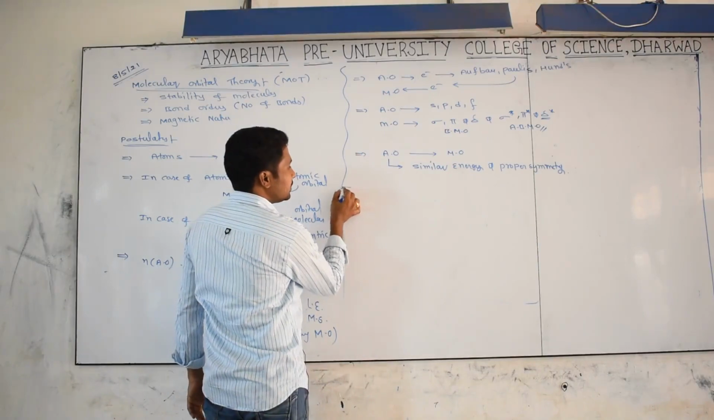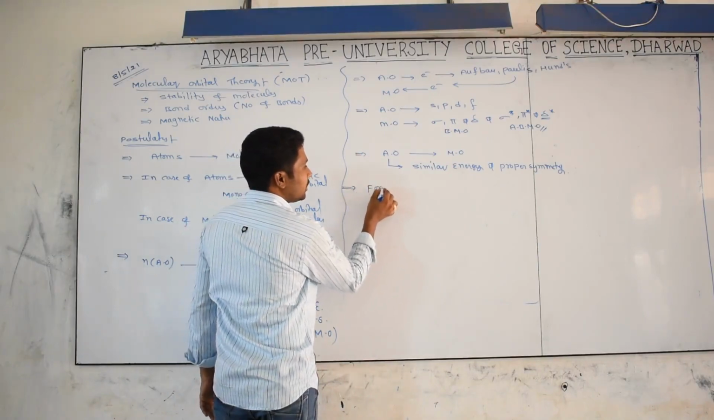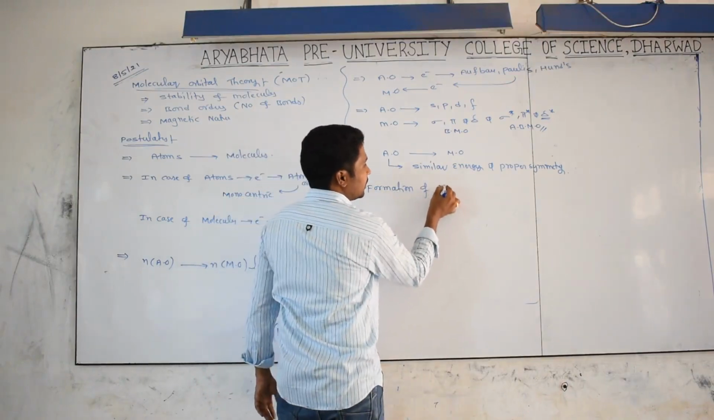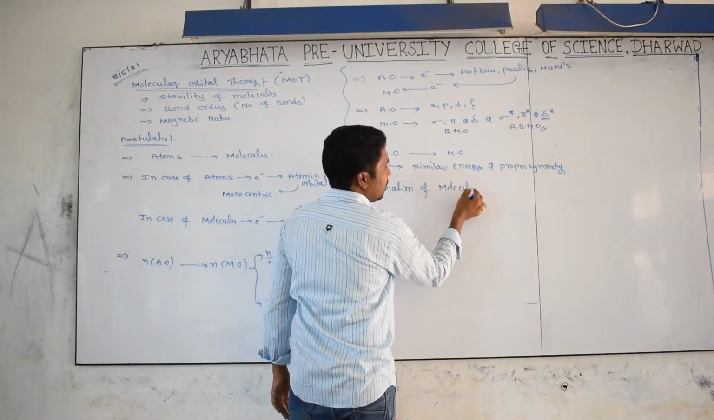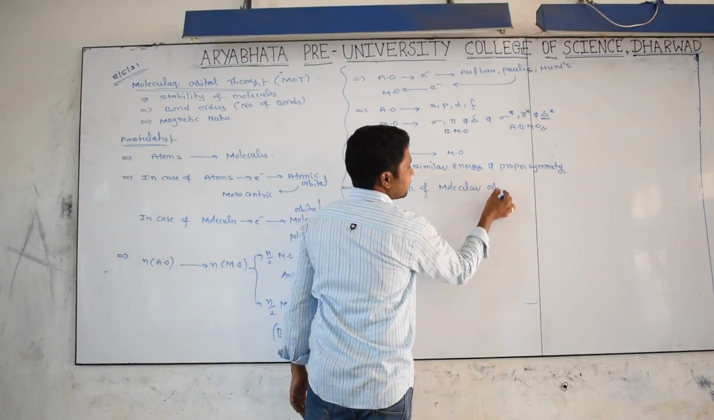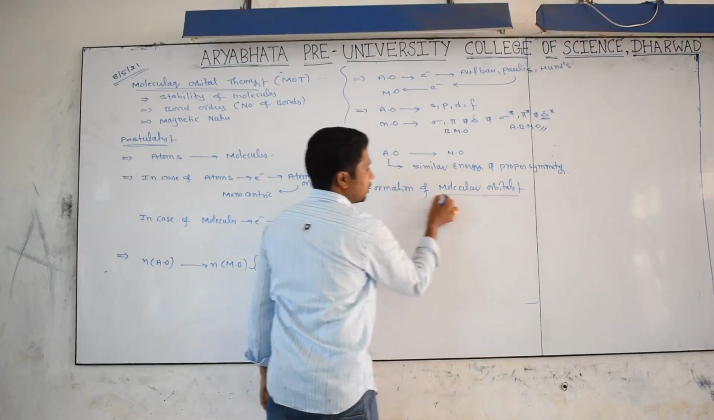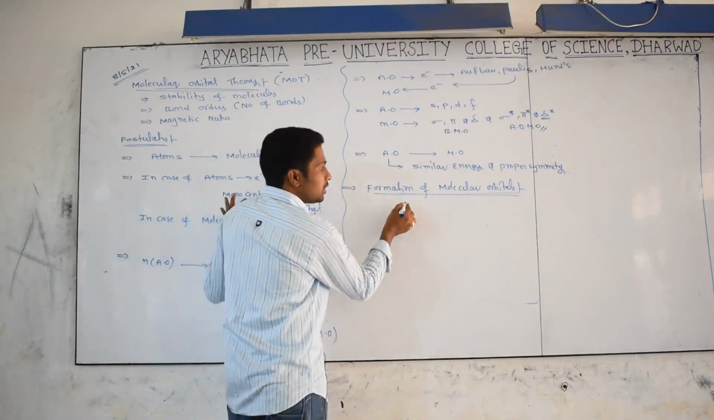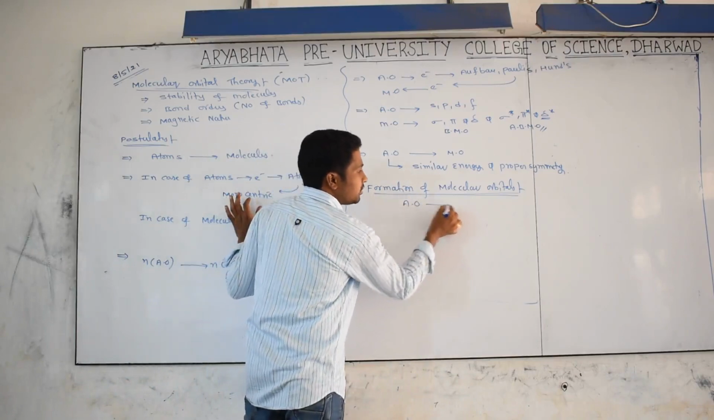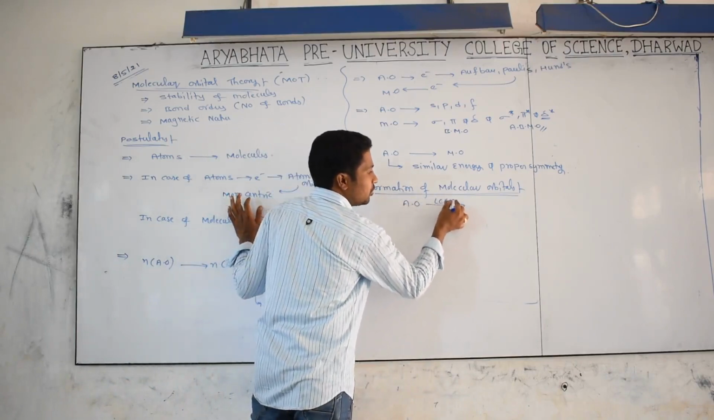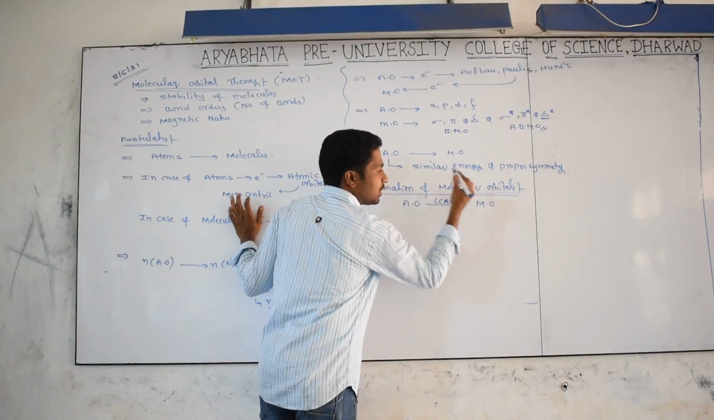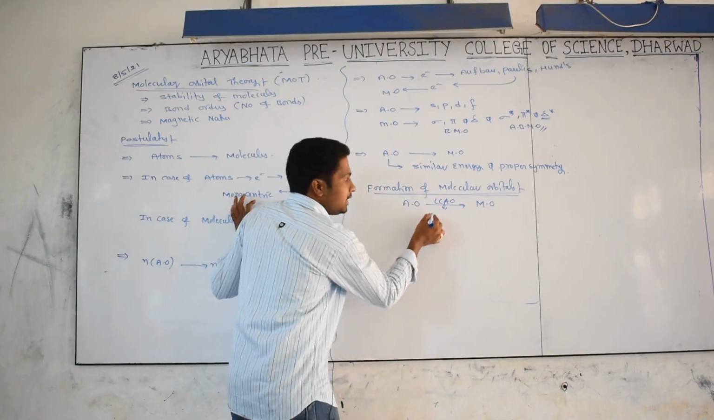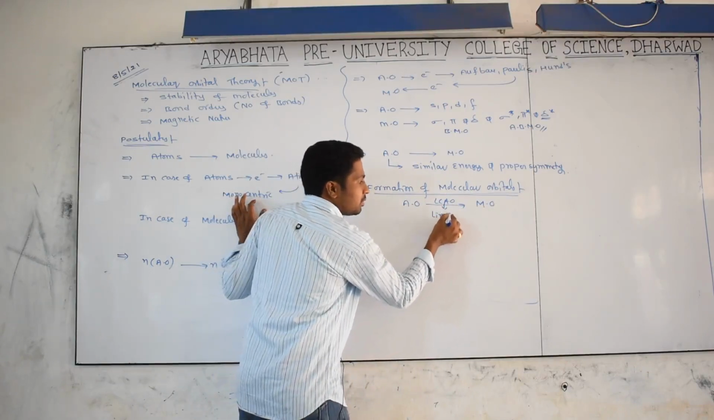Now I will tell you some important things here. Listen carefully. Formation of molecular orbitals. How are molecular orbitals forming? Listen carefully, all of you. It is a nice concept. For formation of the molecular orbital, atomic orbitals are involved in the LCAO. Then only we get a molecular orbital. Sir, what is the meaning of LCAO? Linear combination of atomic orbitals.